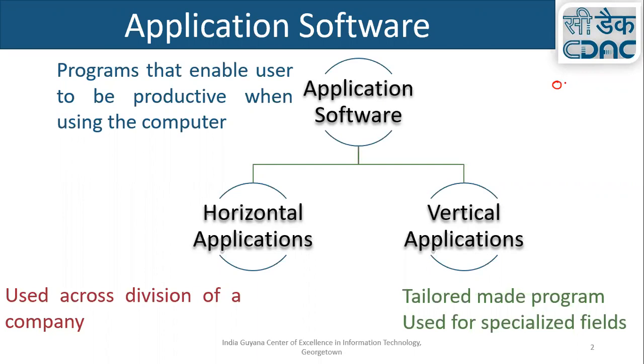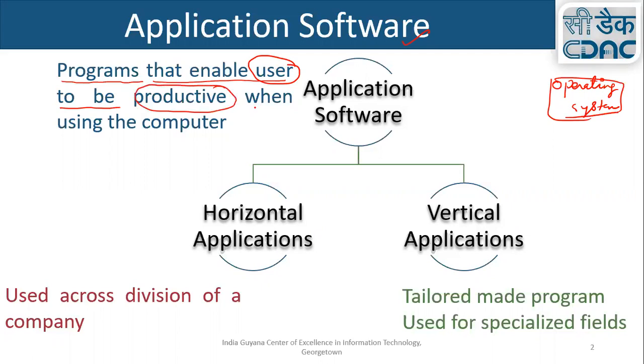After finishing the operating system, today I'm going to deal with application software. So what is application software? Application software are the programs that enable users to be productive when using the computer.